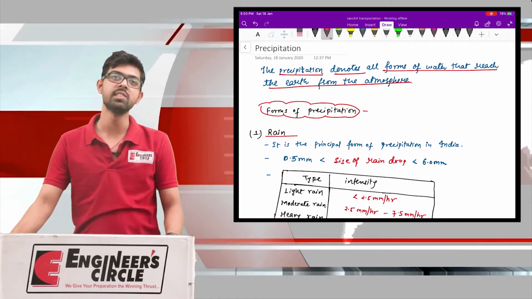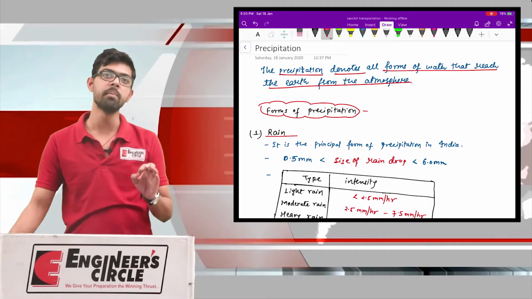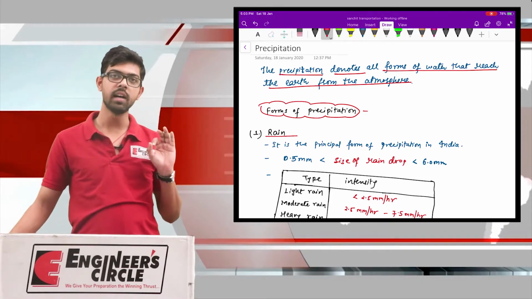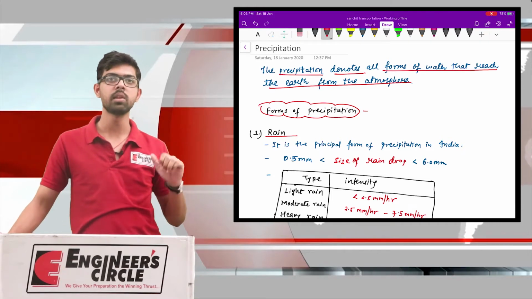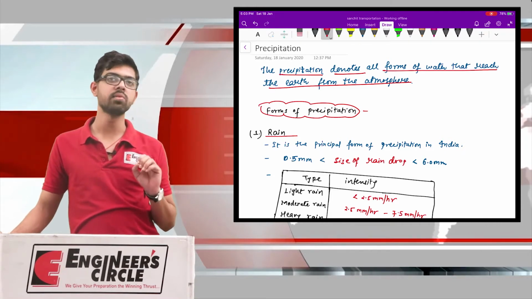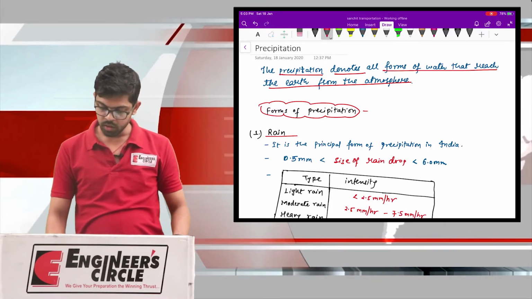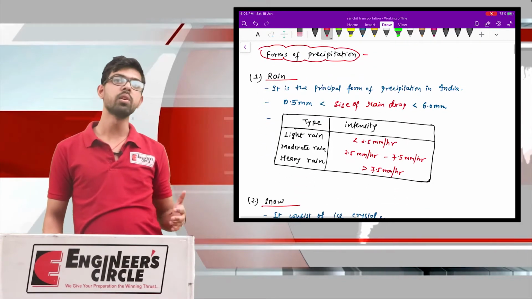The essential condition is that the water should come back to the earth's surface. It is another question in which form the water is coming, but the essential condition for precipitation is that the water should touch the ground surface. Now we are going to study the different forms of precipitation.